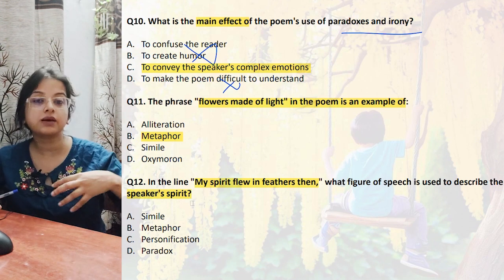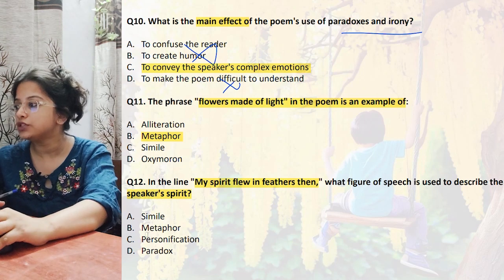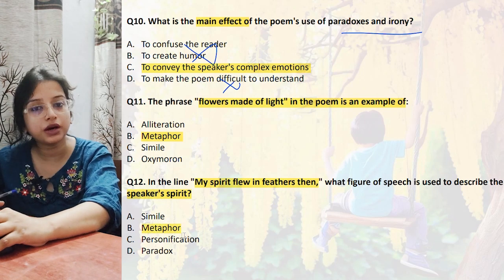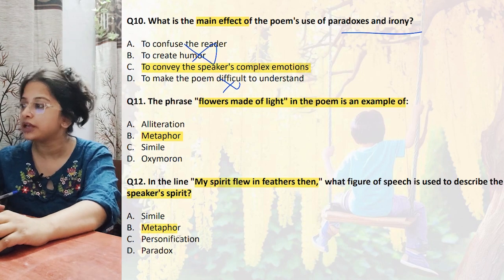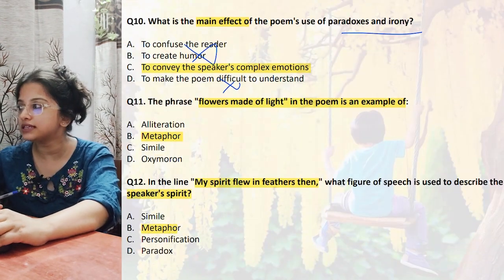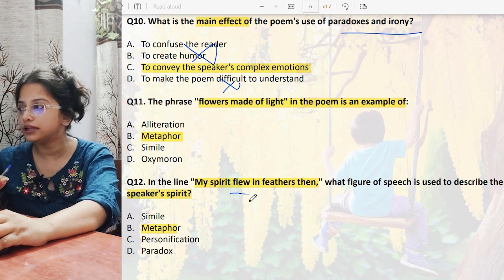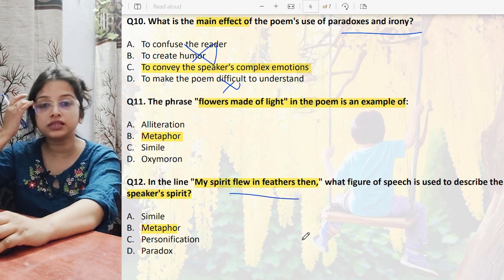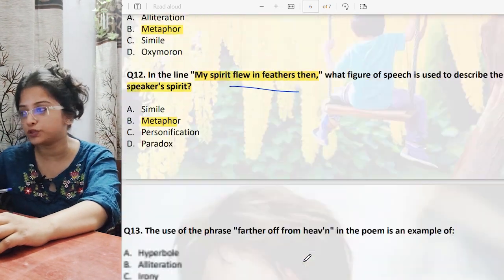My spirit is compared to the flight of the birds that can fly. So this is of course a comparison without using like or as. So this is also a metaphor. We are not discussing the rest of the options because it is useless. I have told you while teaching the lines what the figures of speech used in these lines are. So we can directly find out, no need of eliminating the other options.